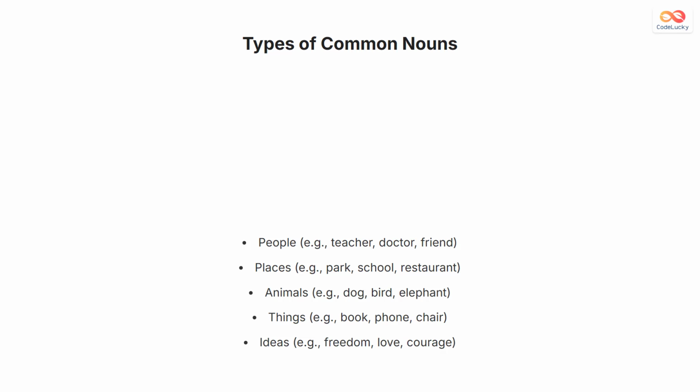These are objects we can touch. Fifth, ideas nouns include freedom, love, and courage. These are abstract concepts we cannot touch but can feel or understand.